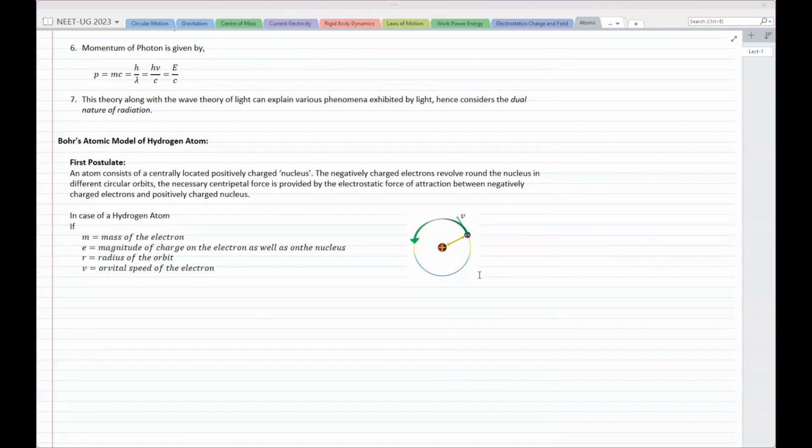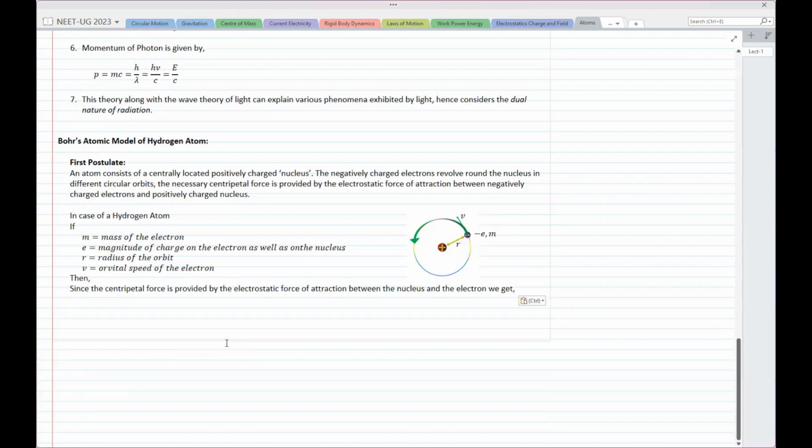Then e and m are charge and mass, so let's write this as minus e and m. Minus e is negative charge, and that's the nucleus. And then there is radius, जिसको मैं r लिख देता हूँ. So this is the radius. Nucleus is supposed to be very small as compared to the orbital dimensions. Hence, you can directly measure it from the nucleus. No need to go to center of the nucleus. Okay. So then, if we know this, then since centripetal force is provided by electrostatic force, what do we do?